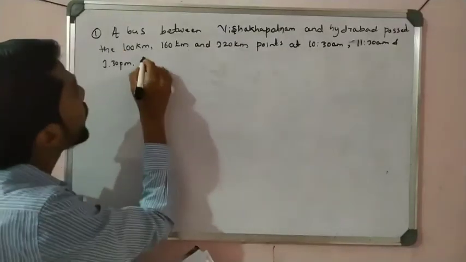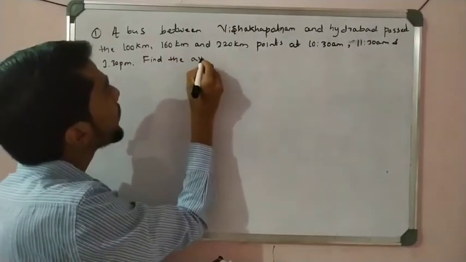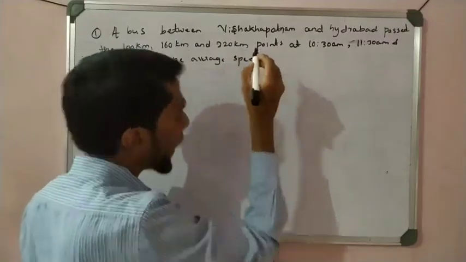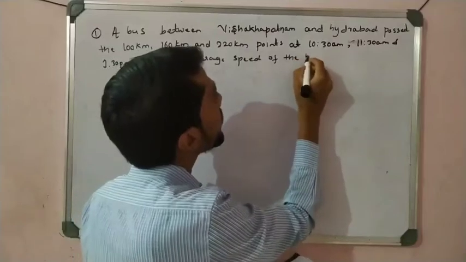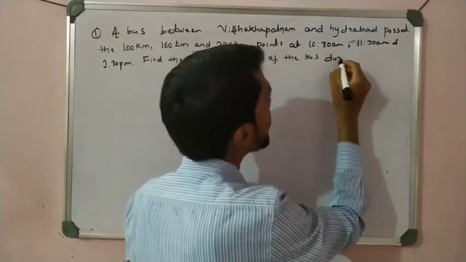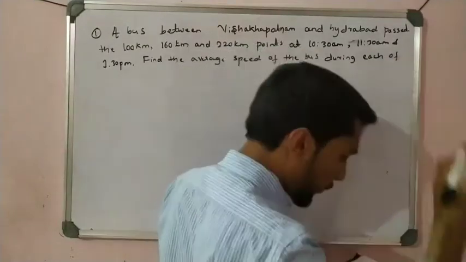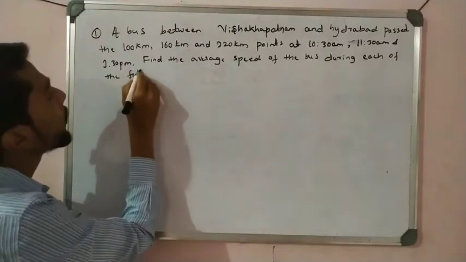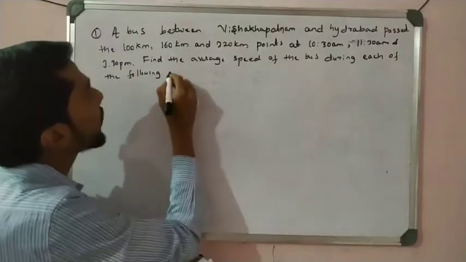Now what we have to find is the average speed of the bus during each of the following intervals.